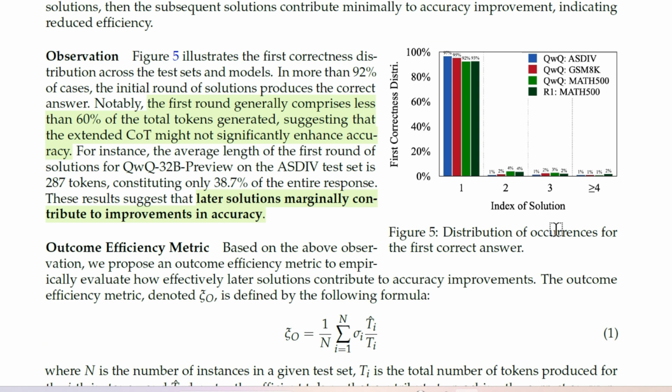Also, we see on the right the distribution of occurrence for the first correct answer. We can see that about 97, 95, 92, 93% of the time, the first solution is correct, which means that the second solution, the third solution, the fourth solution don't contribute much to changing the answer.